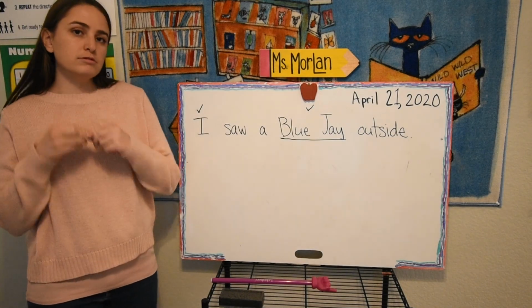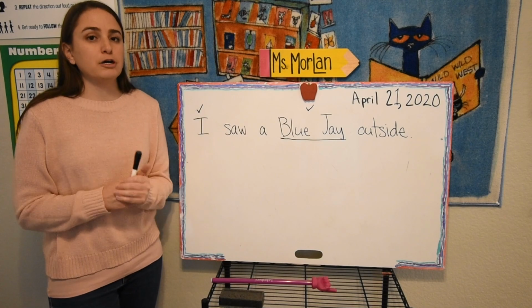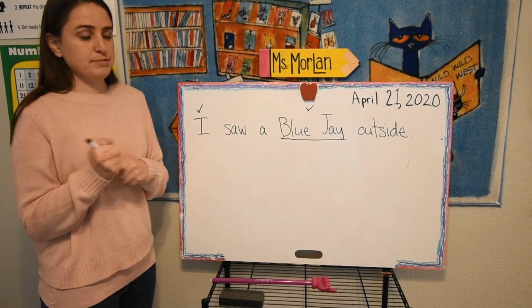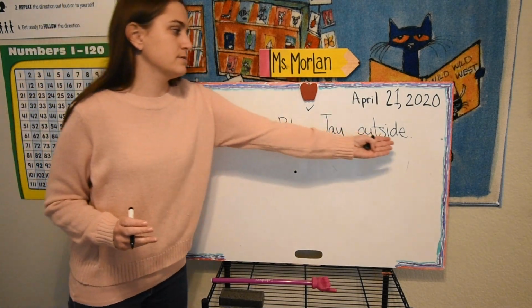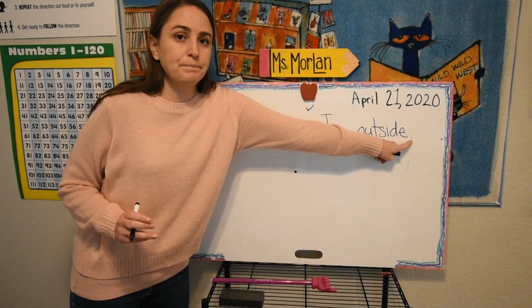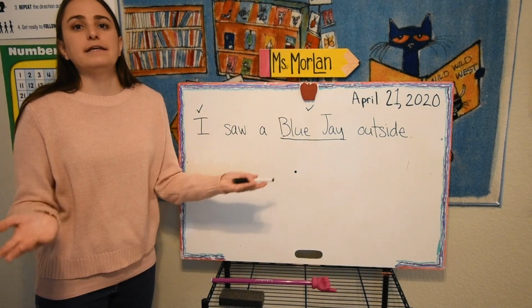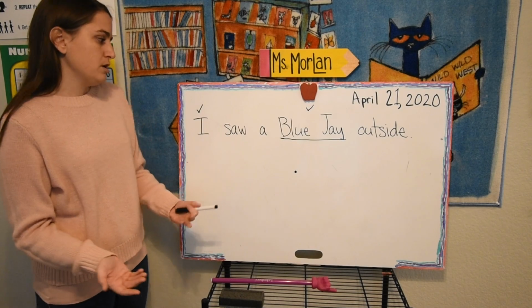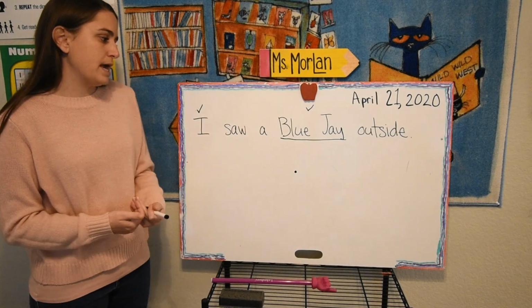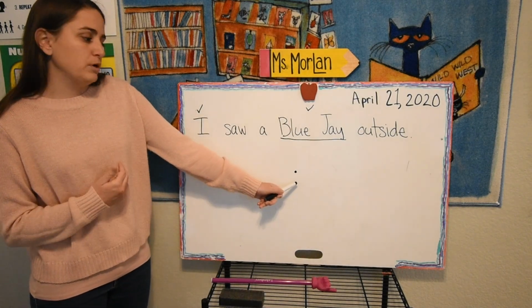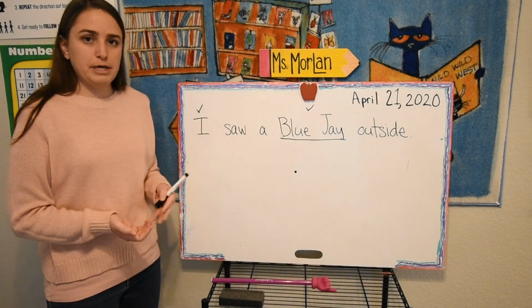Okay, now also when you are looking at your sentence, you need to make sure you end it with punctuation. And there are 3 types of punctuation, okay? There's the period, which I've used in this sentence, right? You see it at the end there. Okay, a period is used whenever you are just stating something, right? With regular emotion. So I saw a blue jay outside. Okay, I use a regular tone to say it. That is when we use a period. Okay, most of your sentences, you will be using a period.